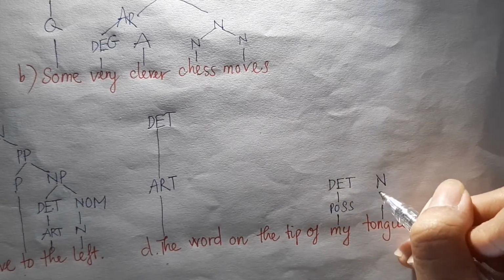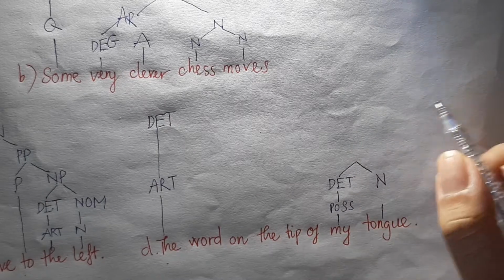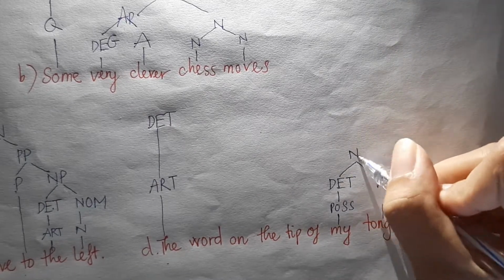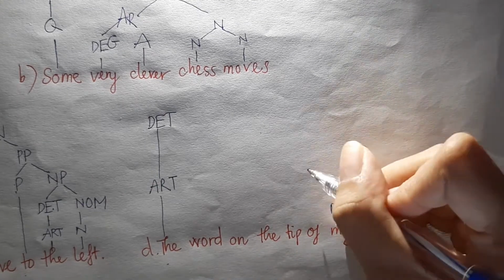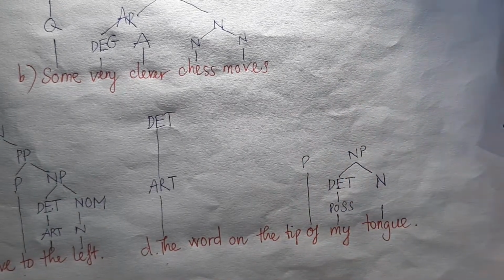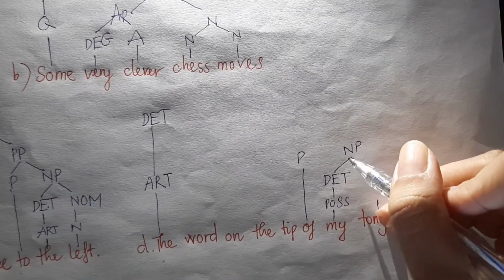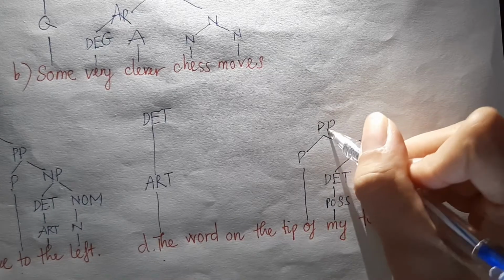So we have determiner, noun. Determiner and noun also go together. We also have noun phrase. It's okay. And then of is a kind of preposition. So we write down preposition over there. Preposition combined with noun phrase, we have preposition phrase.